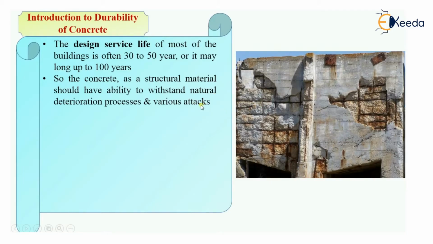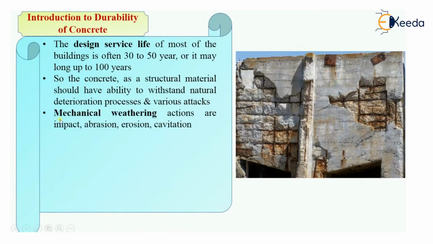And we have seen what is weathering. Weathering is nothing but disintegration or deterioration of concrete. So how can weathering occur? Weathering can be divided into three forms. First is mechanical weathering. Mechanical weathering will include impact. If the concrete is getting impacted due to water or any other external force, that will come under the category of mechanical weathering. Then abrasion, that is wear and tear of the concrete surfaces or structures, then erosion and cavitation. All these will come under the category of mechanical weathering.